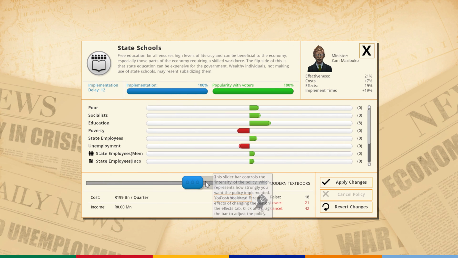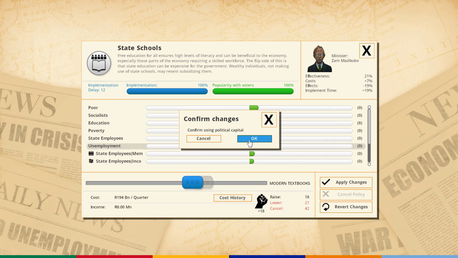I'd love to increase this to about 200 billion per quarter. Might be a little bit better. Let's get modern textbooks. Do we have modern textbooks already? We do. Oh, no, student laptops. We're not going to go that far. I don't even know if I want to go to 200 billion per quarter. Let's go to 195. Right now we're at 180? Yeah, I'll invest another 15 billion in education, or a little bit less than that. That's fine. And this might help overall with a few things.